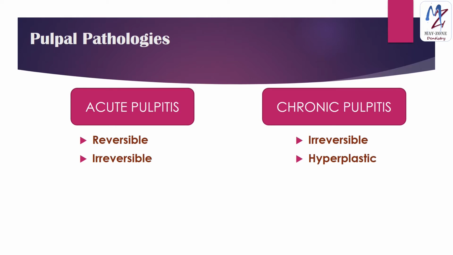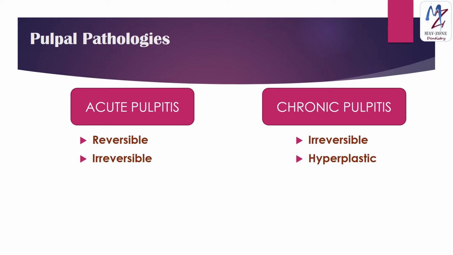Any pathology affecting the pulp will give rise to inflammatory changes within the pulpal tissue, and hence there will be some form of pulpitis. Basically, based on the duration of the inflammatory reaction, these can be categorized as acute or chronic pulpitis. Based on the severity, these can be further subclassified into reversible and irreversible pulpitis. Chronic pulpitis are generally irreversible.